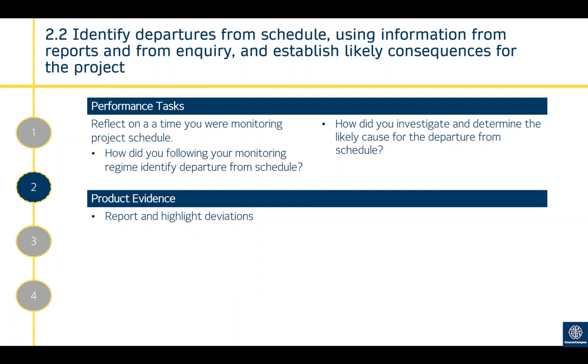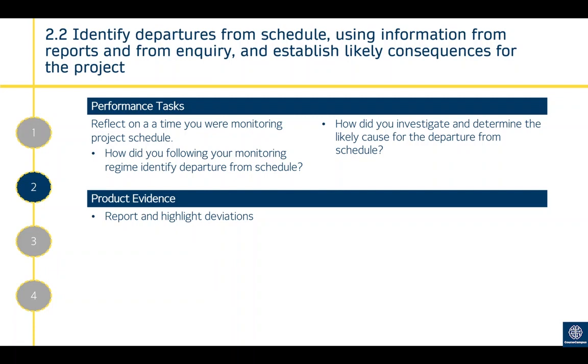You're actually doing that, and then you've identified a departure from the schedule. The second part of this criteria, which also has to be covered, is establish likely consequences for the project. So any sort of change, maybe one project activity has been delayed, is going to have a knock-on effect on the next activity. You can see that from your network diagram or your Gantt chart. That can also have an effect on the resources required to complete that activity, the finances. If things are having to move about, that will have an impact on quality as well.